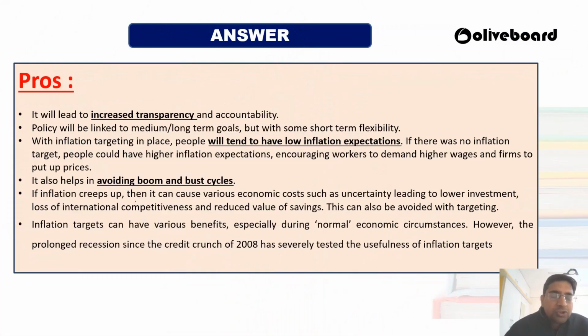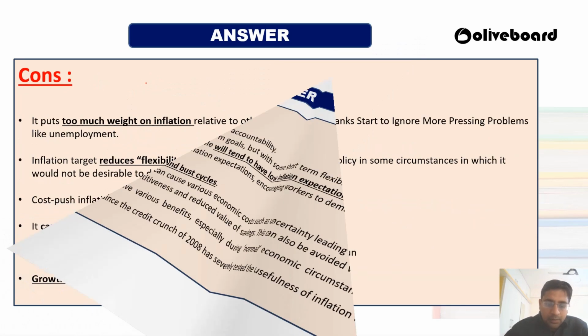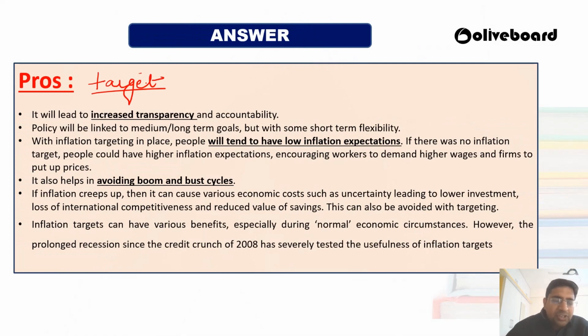Now, what are the pros of this targeting? What are the pros of this target? Okay, so pros. First of all, whenever we are doing inflation targeting, it increases the transparency. Like it is not something going in a haphazard way or in total dark mode. People know that RBI is working there and they have to keep the inflation between 2 to 6%, and whatever measures they are taking in order to keep that inflation within that range. Okay, and accountability is also put over there, right?